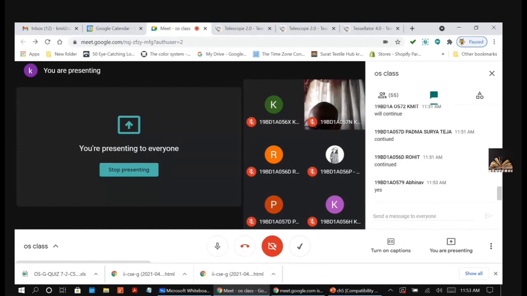When the arrival times are given, the waiting time is not only the starting time minus arrival time. In between, how much time it waited also we should consider. The waiting time is nothing but how much time it waited in the ready queue, how much time it waited for the IO. Everything will be counted. So I will tell you how to calculate the waiting time for the preemptive algorithms. Are you calculating the turnaround time? Let me know the total turnaround time and total waiting time. Sorry, average turnaround time.